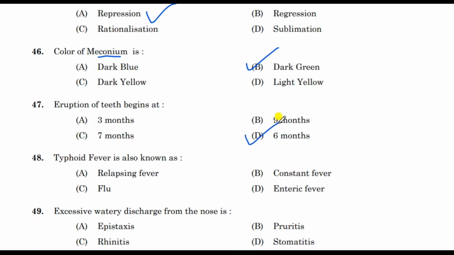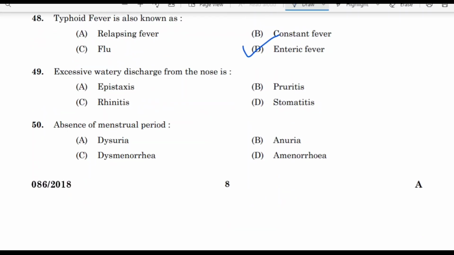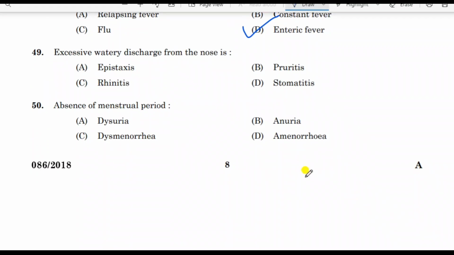Eruption of teeth begins at 6 months. Next question, typhoid fever is also known as, correct answer is enteric fever. Typhoid fever is also known as enteric fever. Next question, excessive watery discharge from the nose is, correct answer is rhinitis. Excessive watery discharge from the nose is rhinitis.